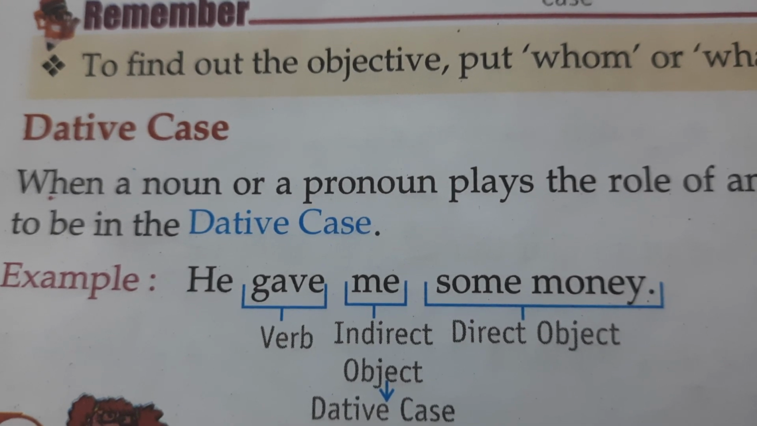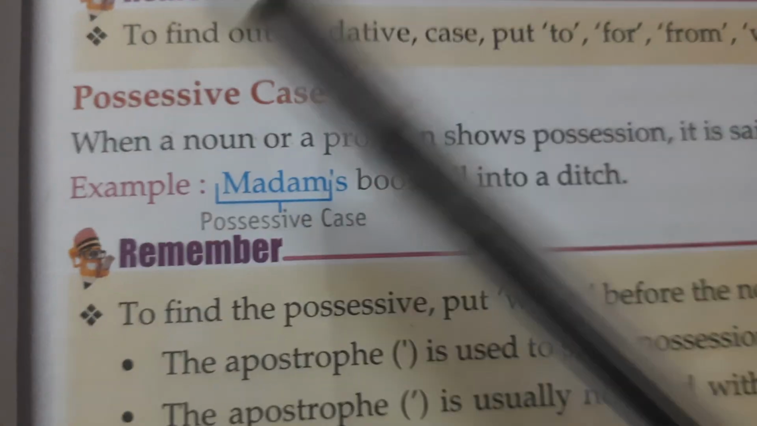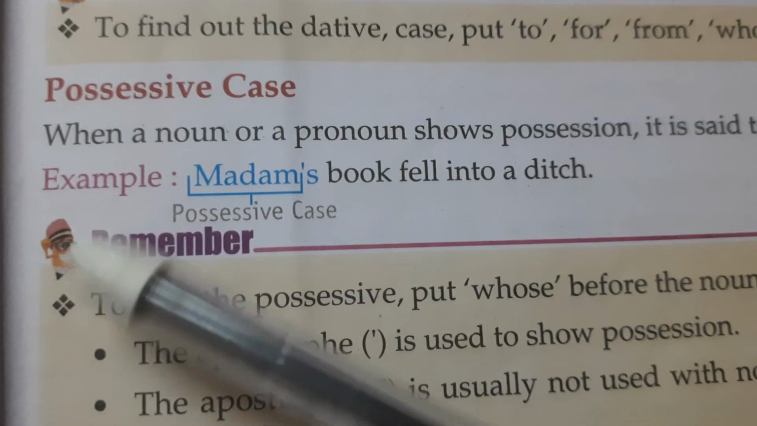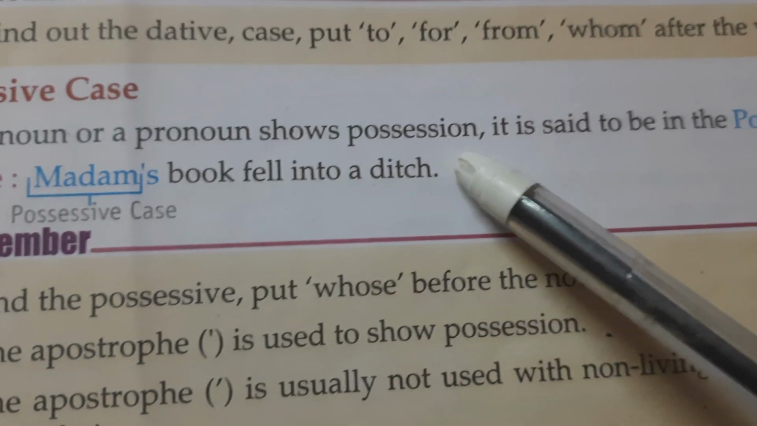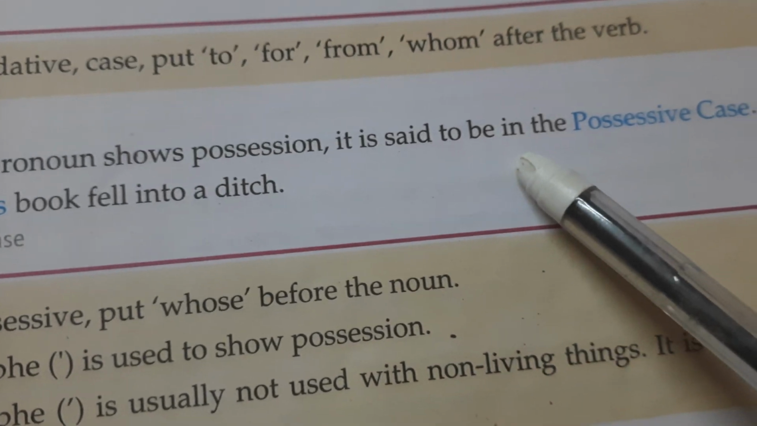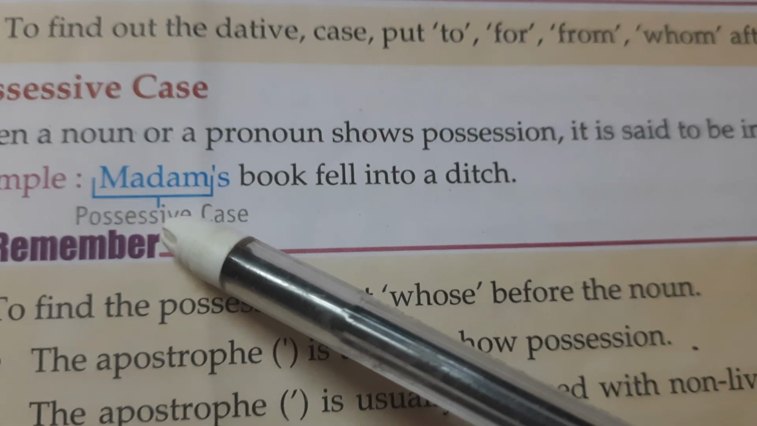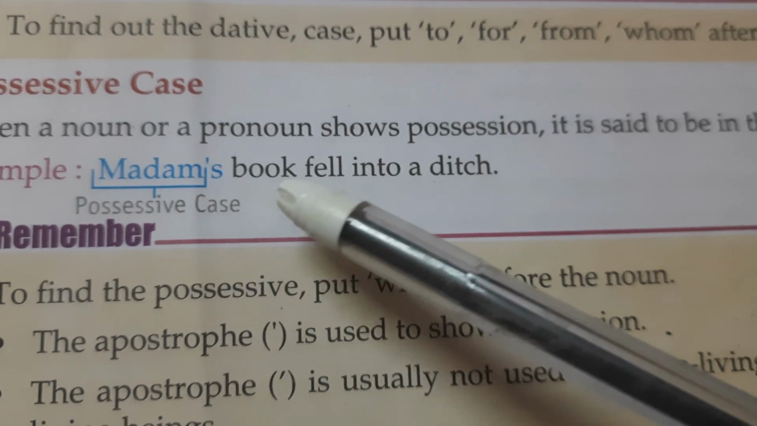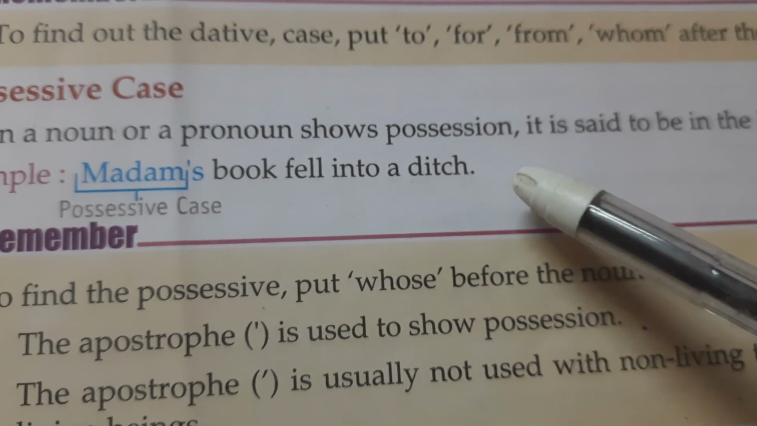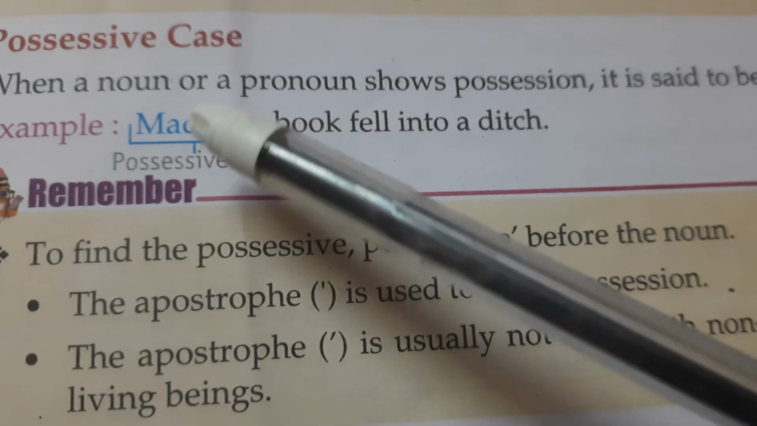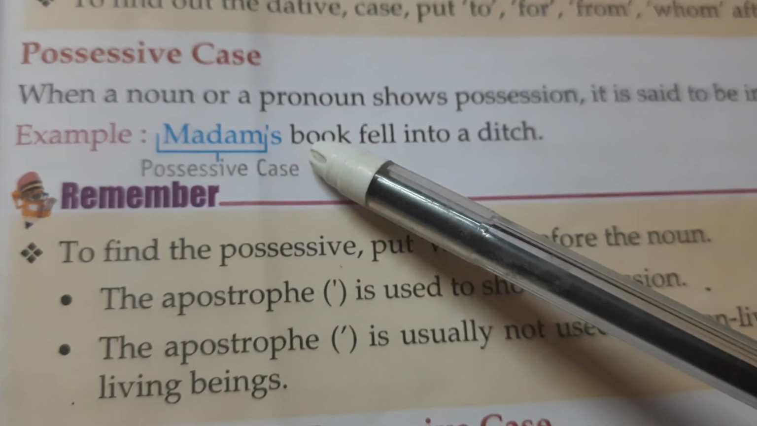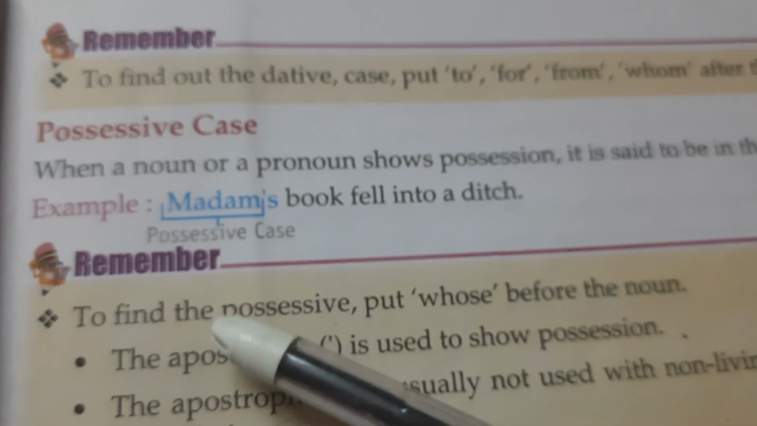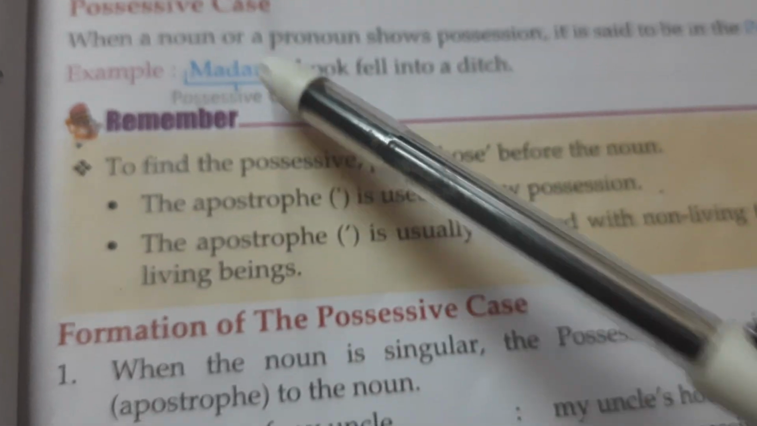Now possessive case. What is possessive case? When a noun or a pronoun shows possession, it is said to be in the possessive case. For example, madam's book fell into the ditch. So this is possessive case, madam's. Whose book is it? Madam's book. So this is called possessive case.